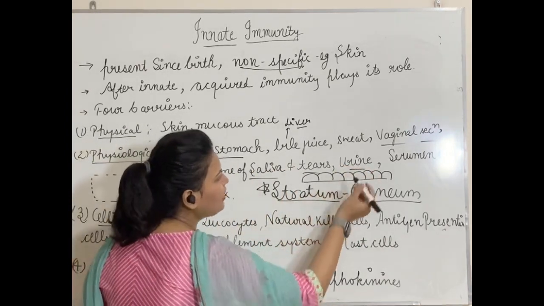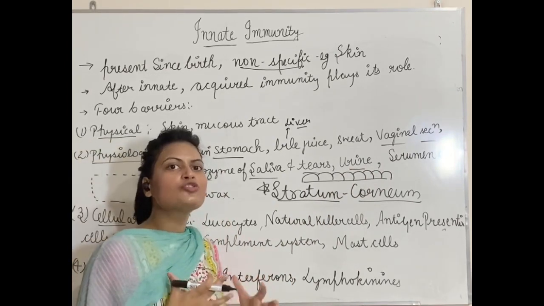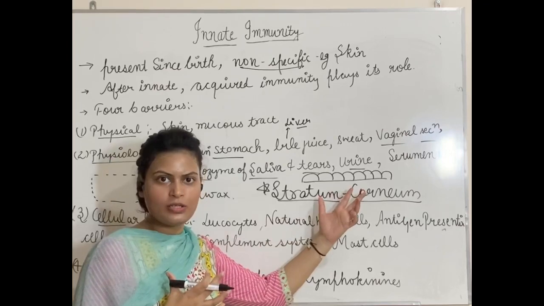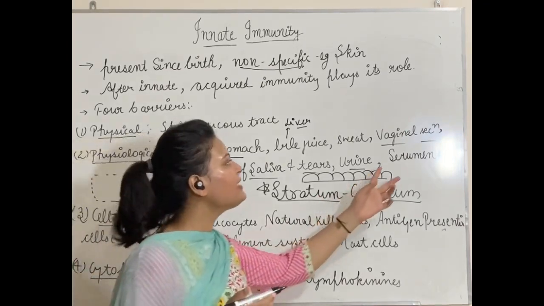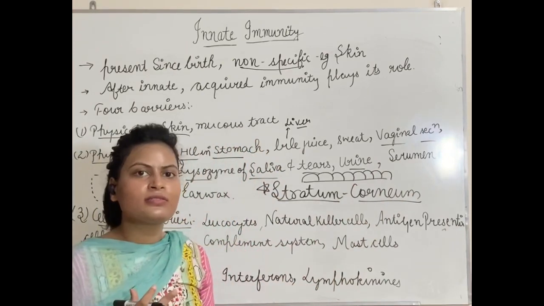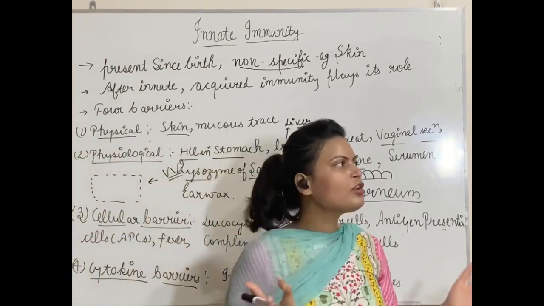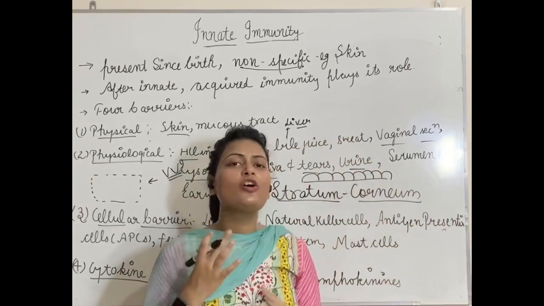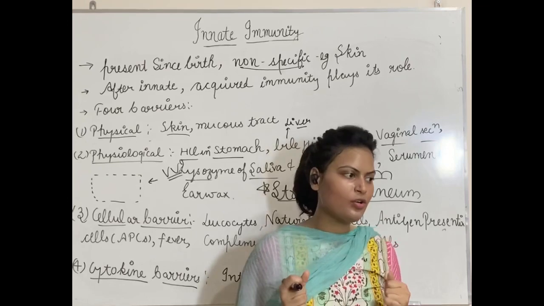Next is urine. Again, urine has certain kinds of salts, certain kinds of ions. So it protects the male urethra because urine is sticking to the urethra, right? Next is cerumen or earwax. Earwax is the wax which is present in our ears. It is also called cerumen. It also protects against entry of any kind of harmful microorganisms.